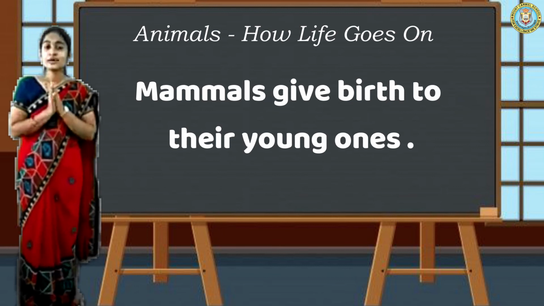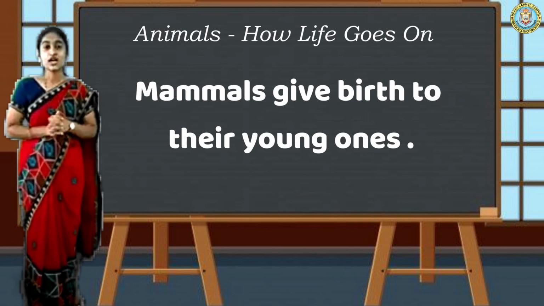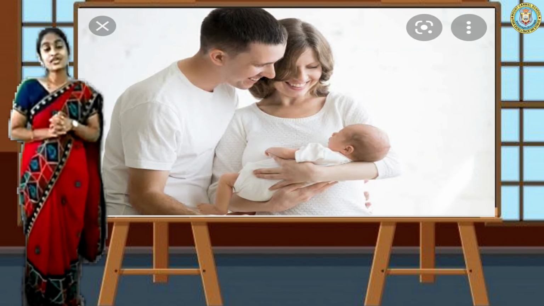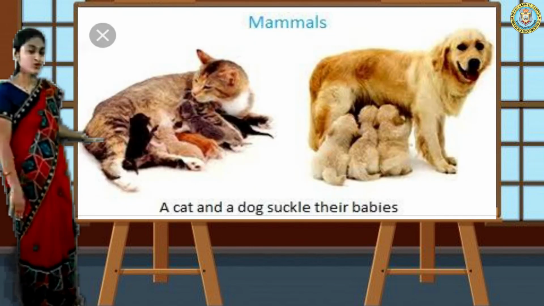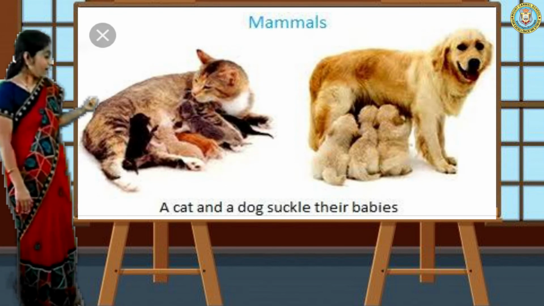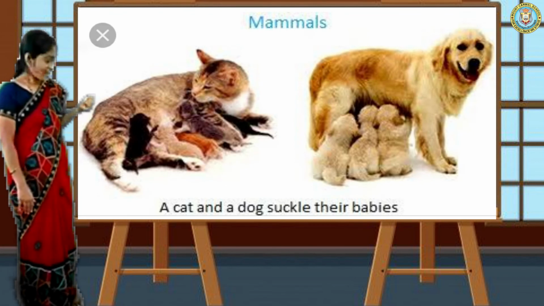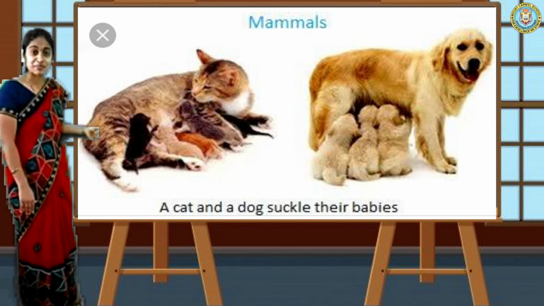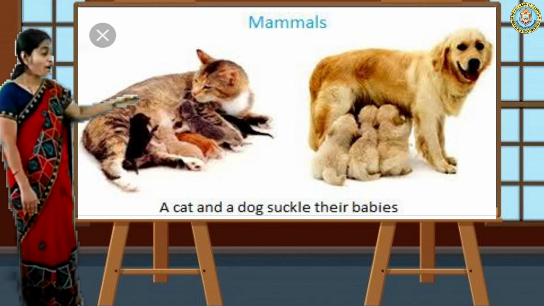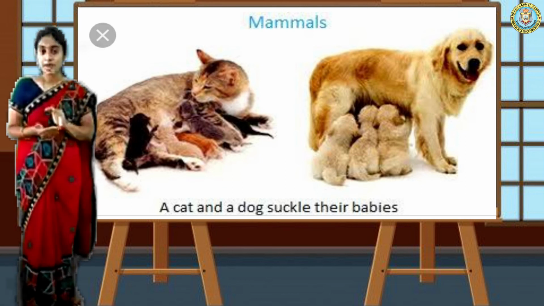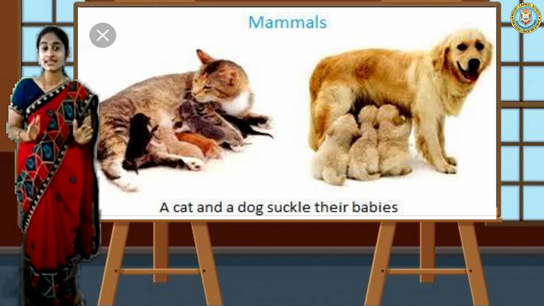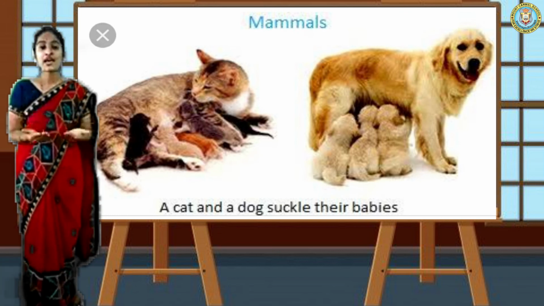Okay, for example, we can take human beings. What do we call the young one of human beings? That's a child, isn't it? See here, I have two pictures. See, cat and kitten, the babies. The baby cat is called a kitten, dog and puppy. See, these animals we call mammals because they don't lay eggs, they give birth to their young babies as